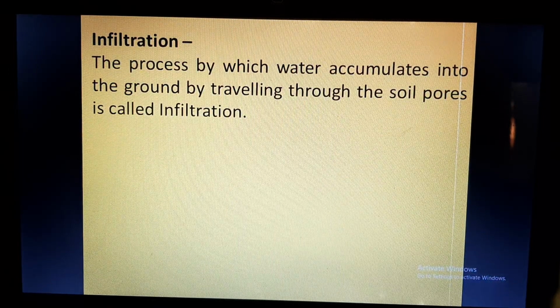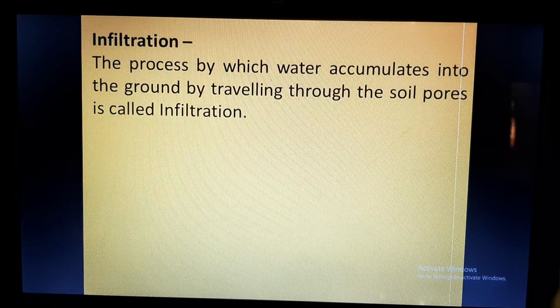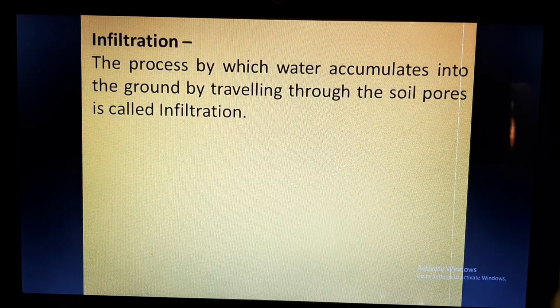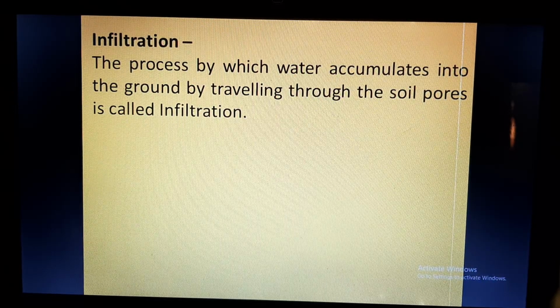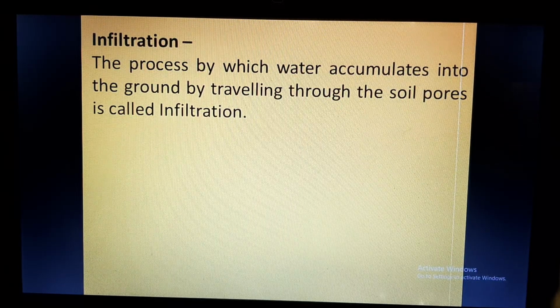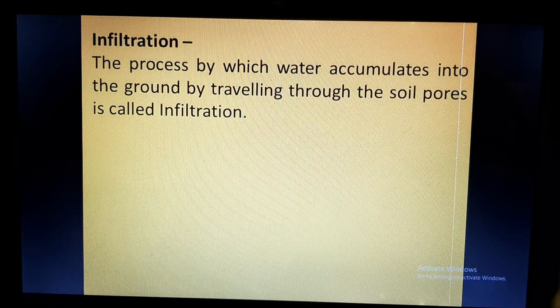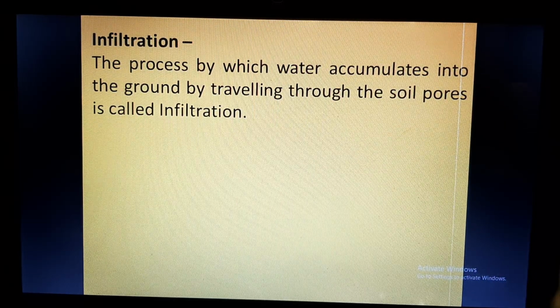Now we will be studying some terminologies. One is infiltration. What is infiltration? Infiltration is a process by which water accumulates into the ground by traveling through soil pores. So traveling of water through soil pores to get accumulated below the ground is called infiltration.